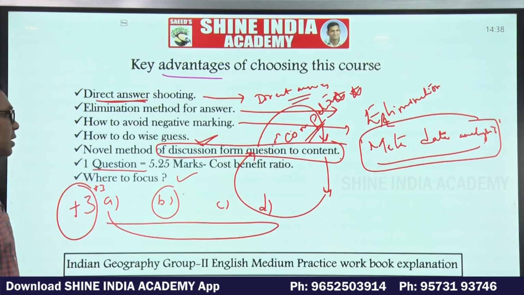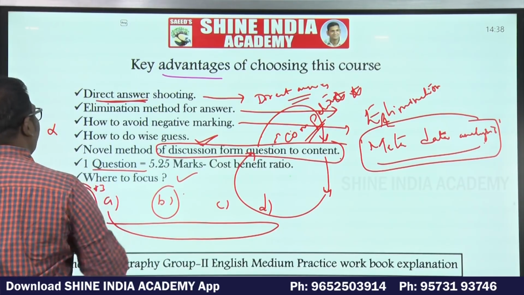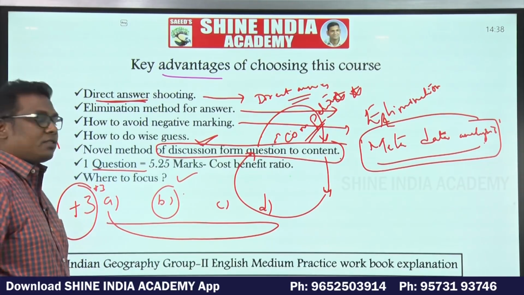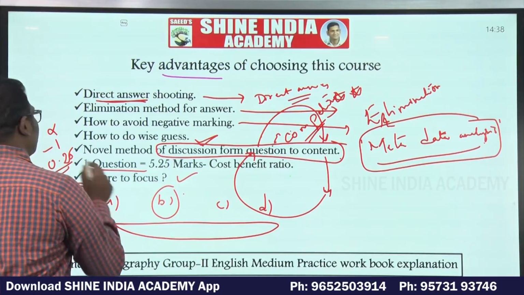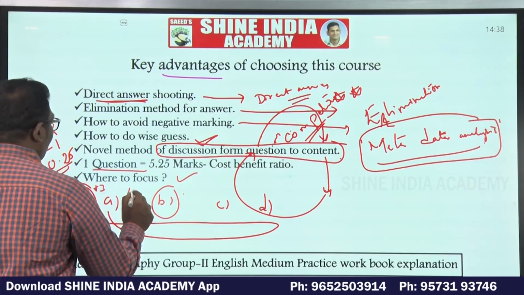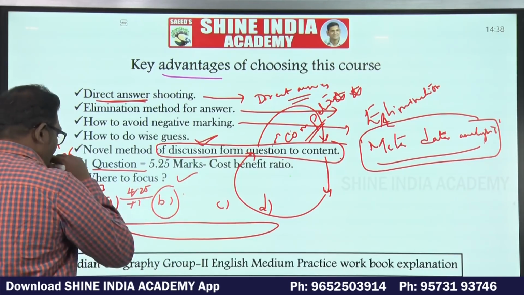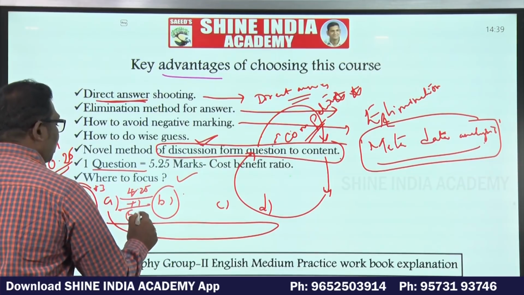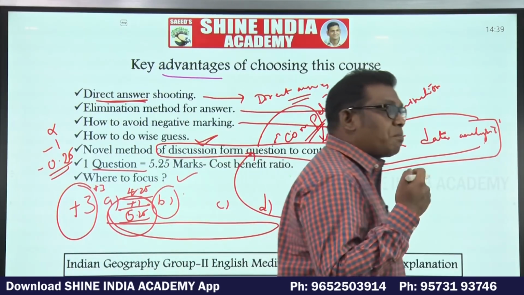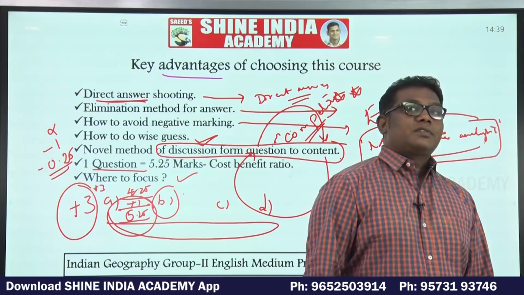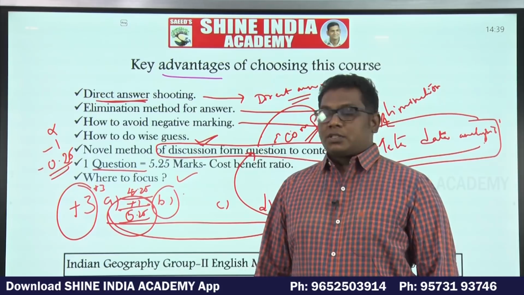Then what about the other marks? If you choose a wrong answer, that question will be wrong, that means you lost 1 mark, and also 0.25 will be deducted from the other question also. So totally 4.25, and the marks you are going to get for your right answer question plus 1. So totally 5.25. Every question is equal to 5.25 marks of importance in our competitive examination. This is how important and how significant these multiple choice questions are.